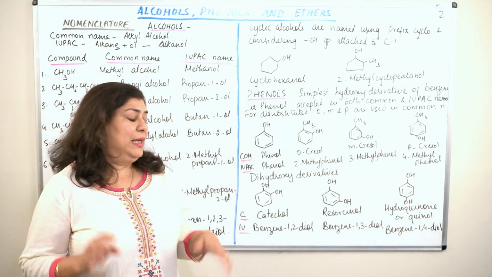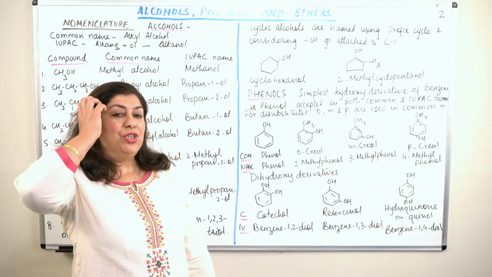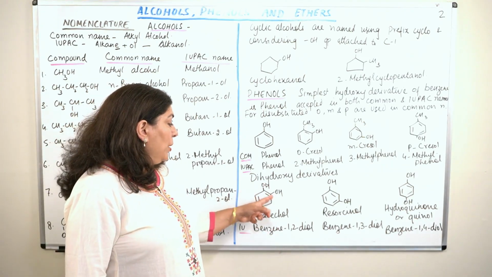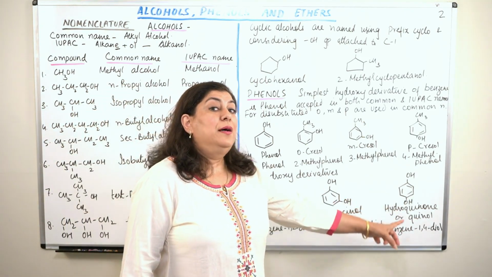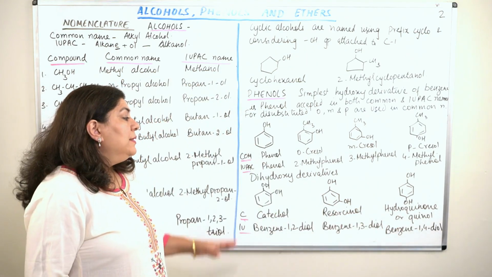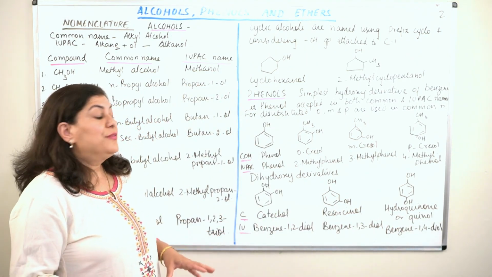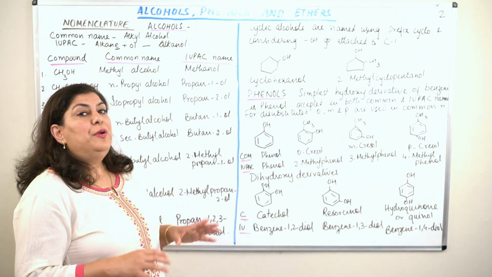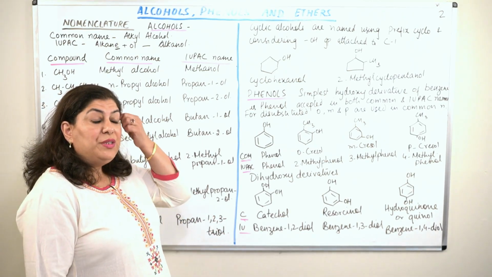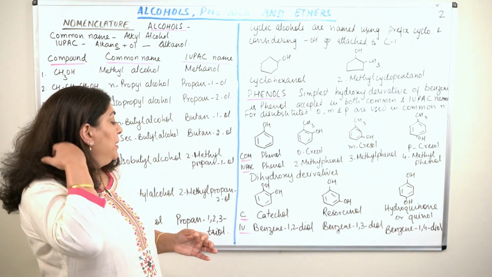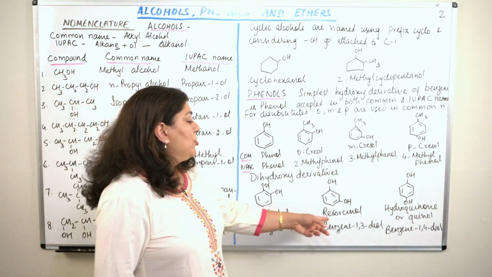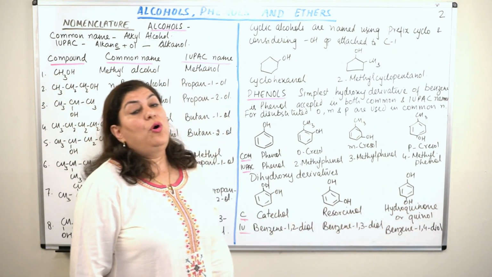That was common nomenclature. In IUPAC nomenclature, we know that this is an ortho compound, this is a meta compound, and this is a para compound. But these three dihydroxy derivatives are used pretty commonly in industry, therefore they have been given common names, that is catechol, resorcinol and hydroquinone or quinol.